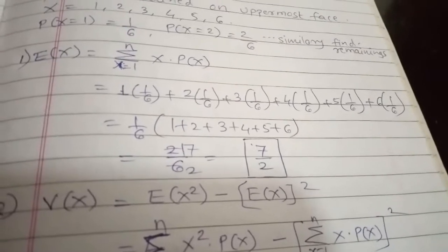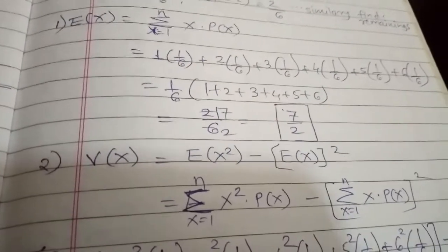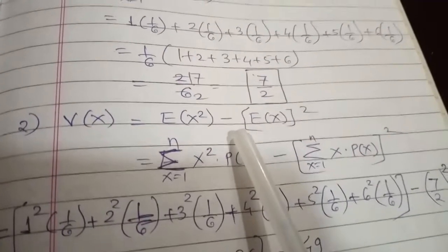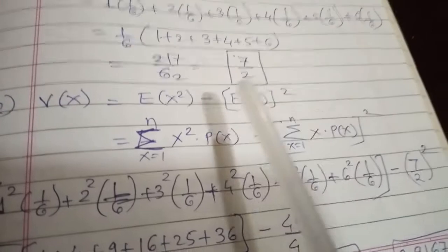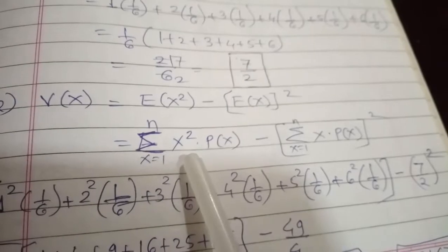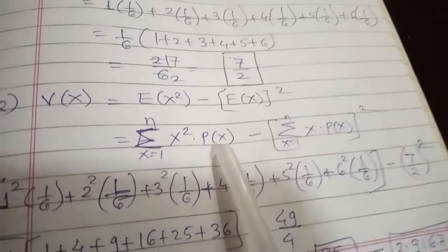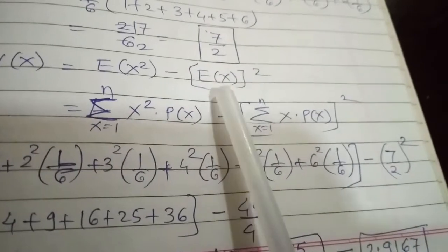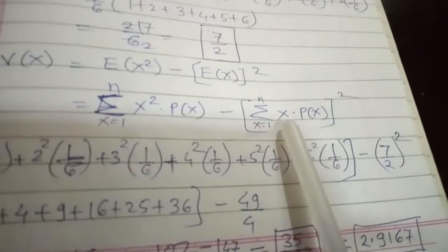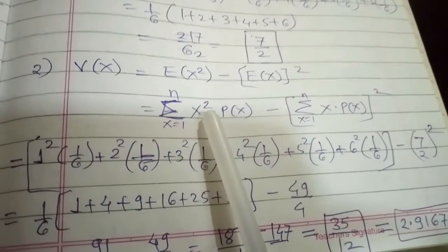Next, we have to find the variance. The formula for variance of x is E of x square minus E of x, bracket square. So again we have to write down the formula. In the previous example we wrote xi square. Instead of xi square, here we can directly write x square into p of x. Minus the expected value, that is E of x, which we write as x into p of x. Now here only the value of x we have to write in the square form.